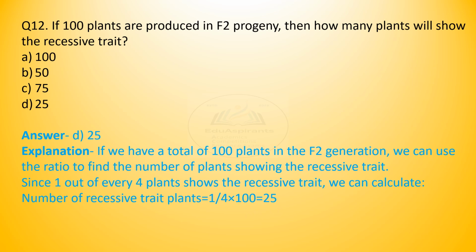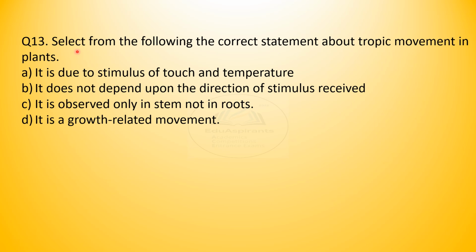No doubt. Question 13. Select from the following the correct statement about trophic movement in plants. It is due to stimulus of touch and temperature. It does not depend upon the direction of stimulus received. It is observed only in stems, not in roots. It is a growth related movement. Let us see the answer.